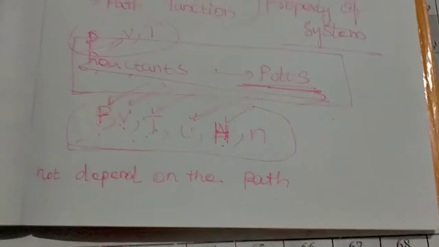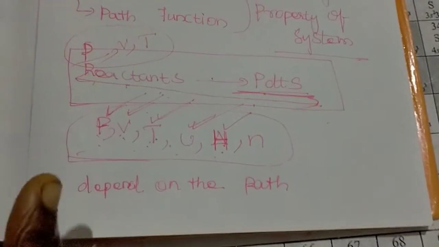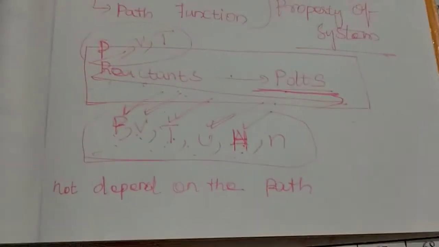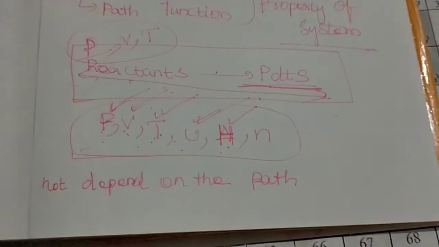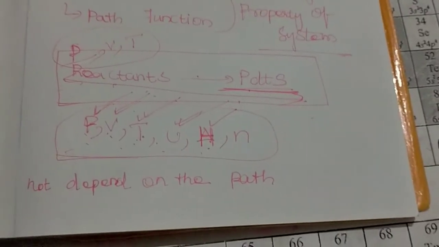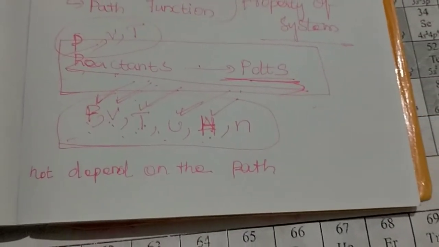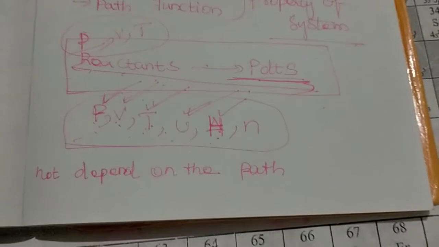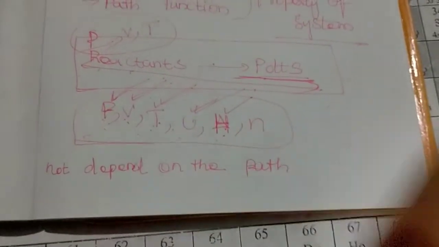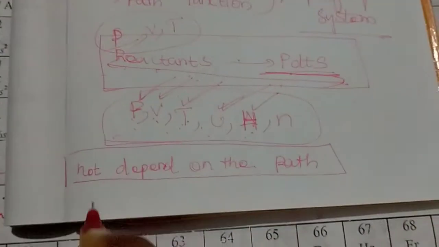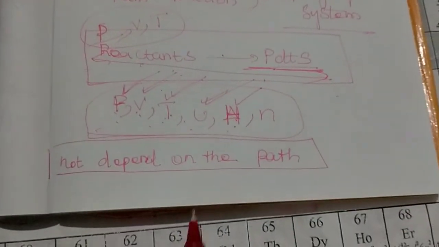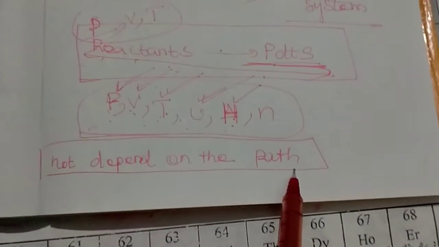The route the reactant travels from the initial state to the final state is the path, or we can call it the manner. These variables do not depend upon that path, manner or route. This is important: a state function does not depend on the path or manner.